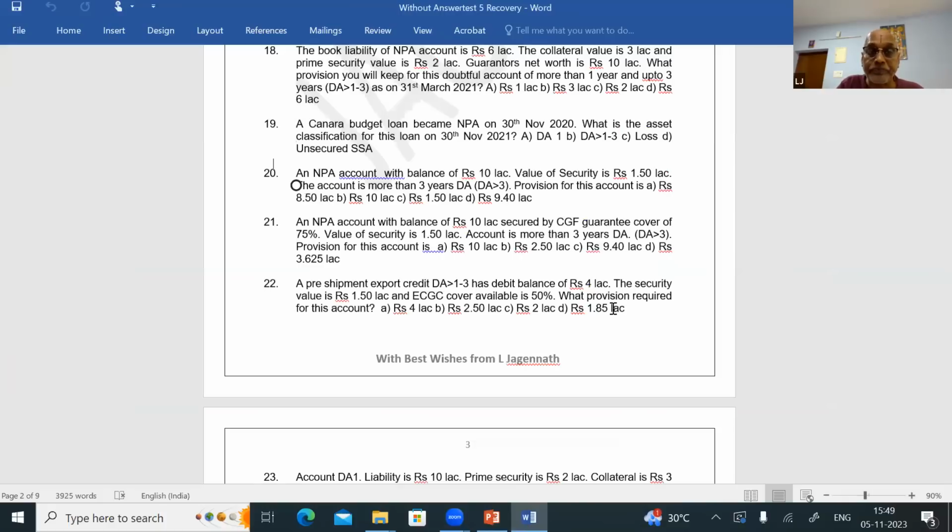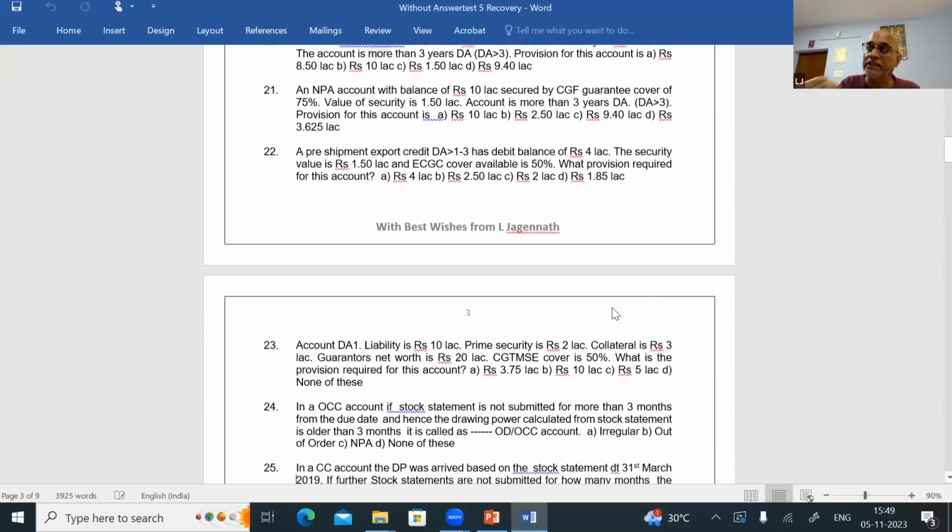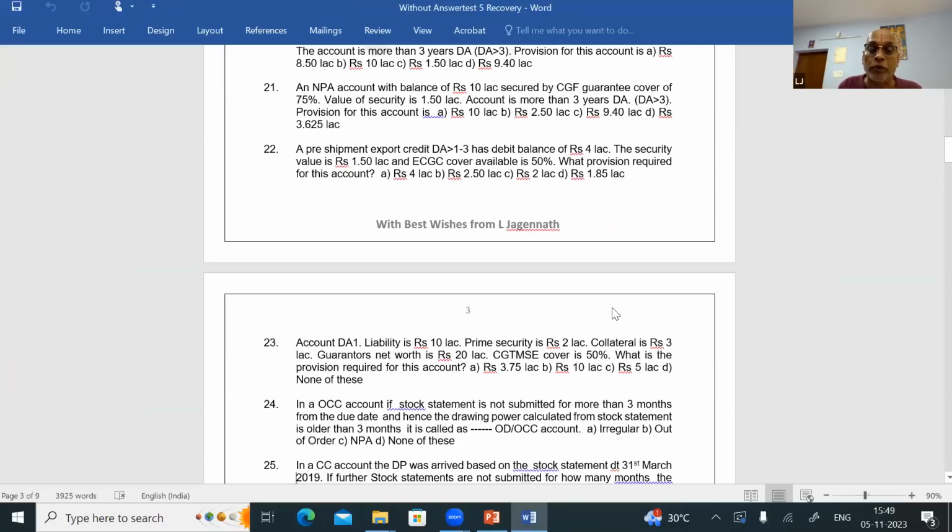Question number 23. Let us see. So that is also one more, and then afterwards this provisioning will be over. We'll be going on to some more topics. Account DA1. DA1 means provision is deficit plus 25% on the security portion. The account DA1, liability is 10 lakhs, prime security is 2 lakhs, collateral is 3 lakhs, guarantor's net worth is 20 lakhs. Guarantor's net worth you should not take into account.